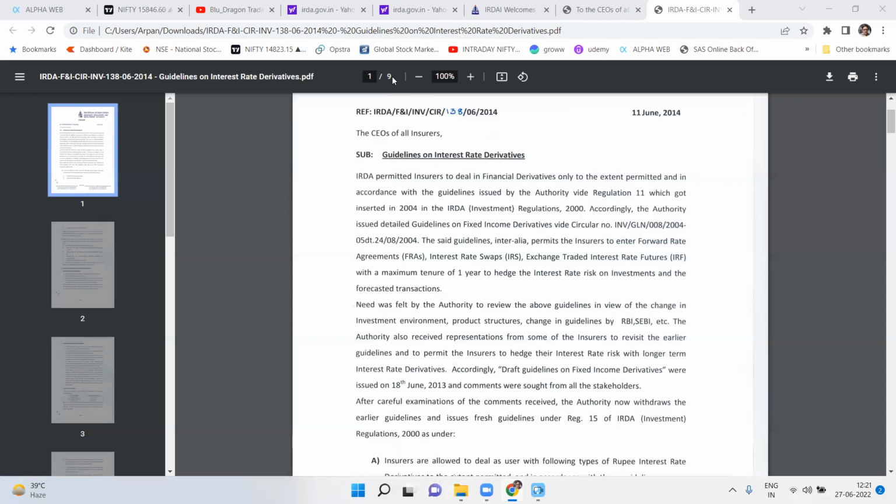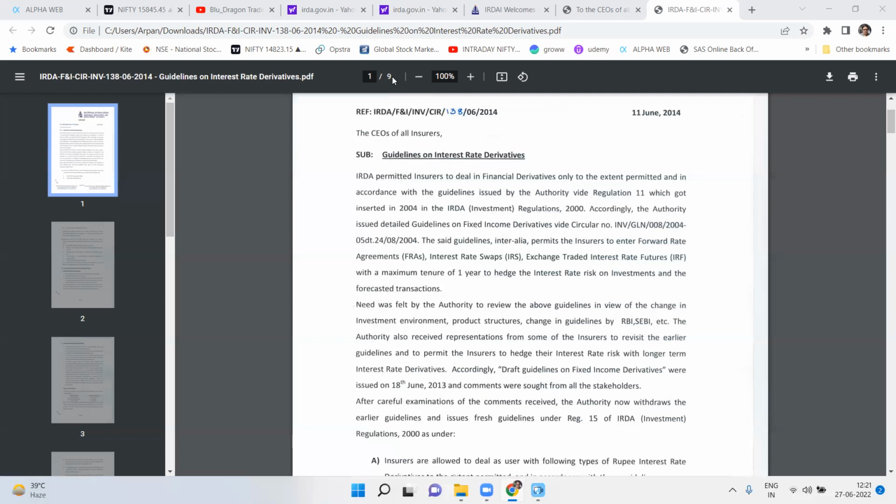They also have to meet frequently, at least once a year, to understand that the risk measurement and risk management policies are in place and are functional.